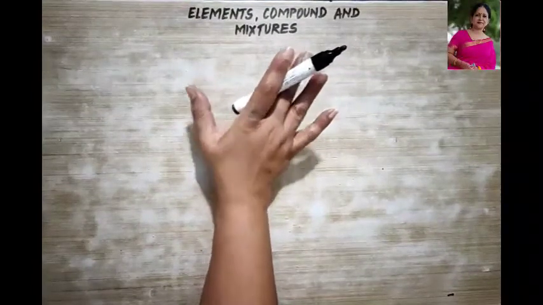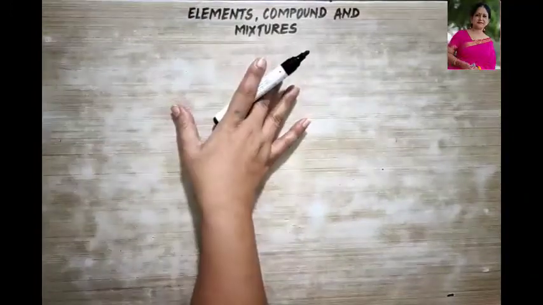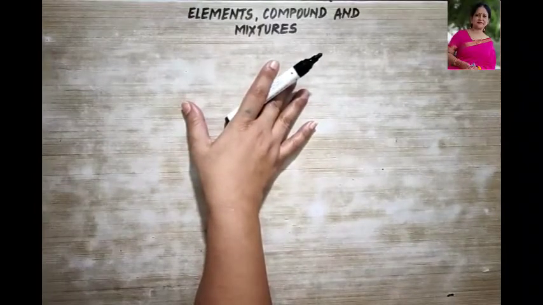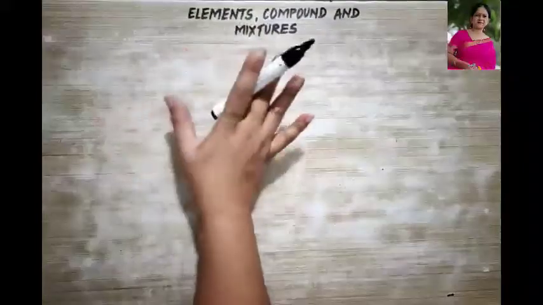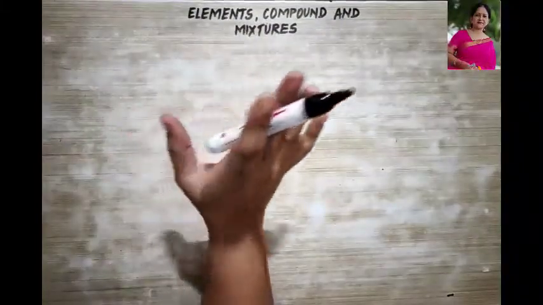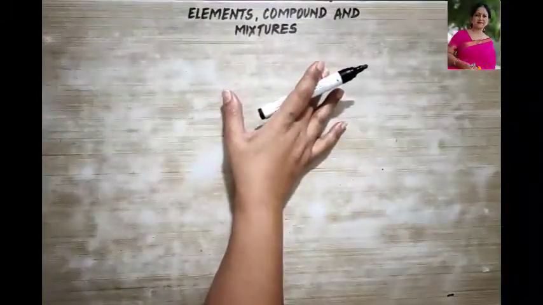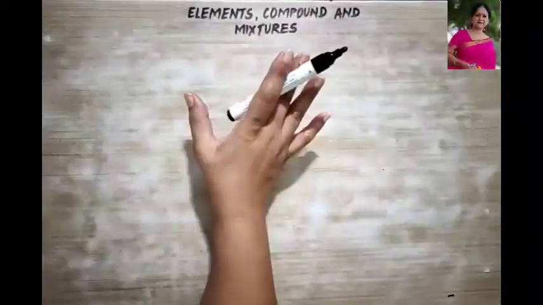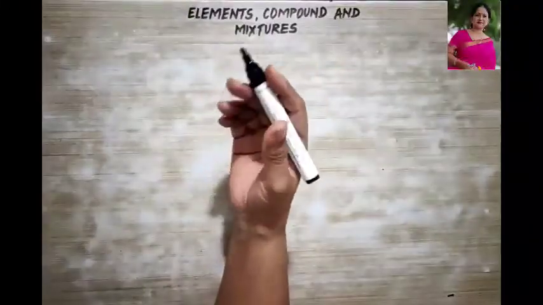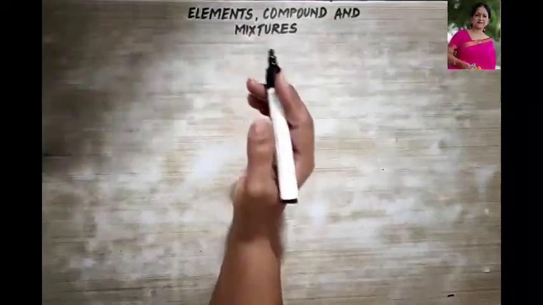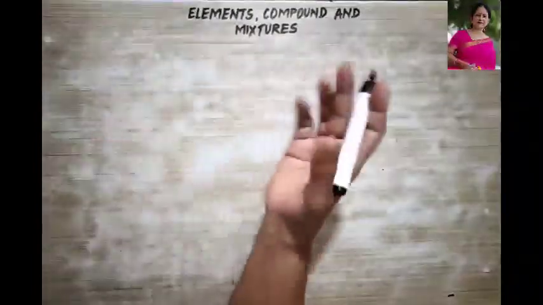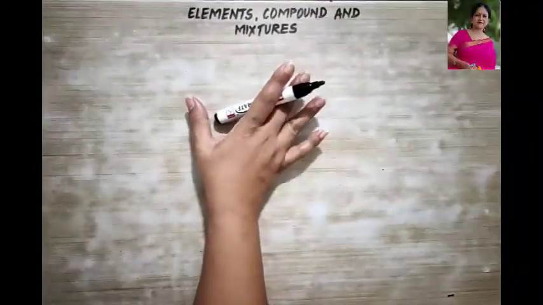So there are millions of substances in this world, as we all know. To study them systematically, they have to be classified in different ways. You have already learned what is matter, its classification into solids, liquids and gases, and the different changes of the states of matter.